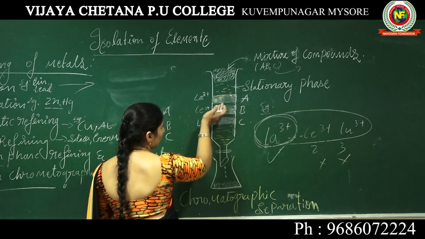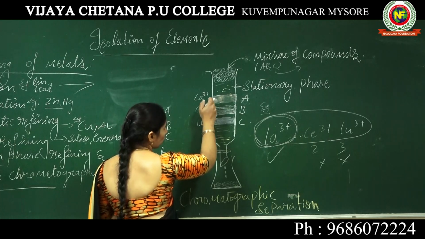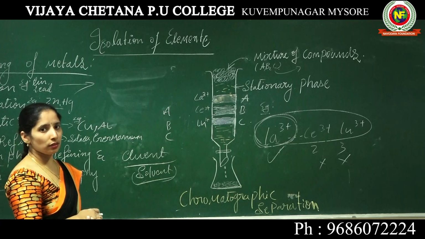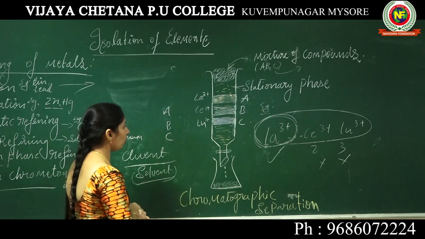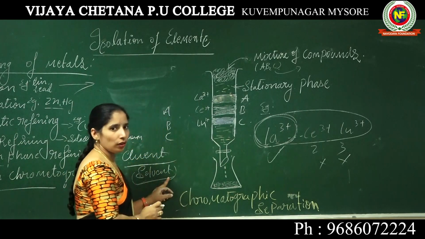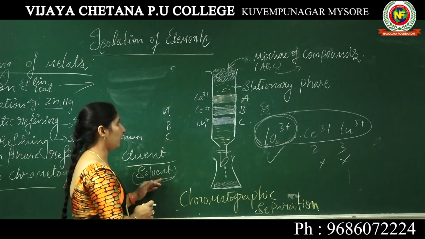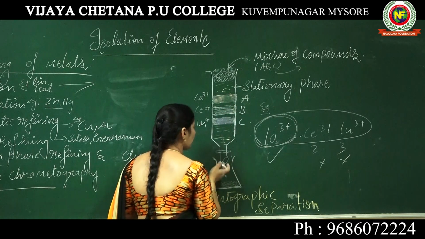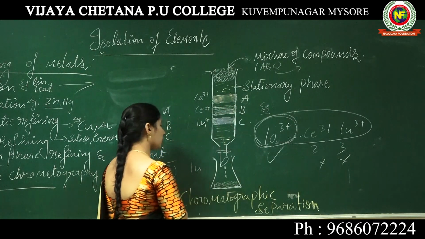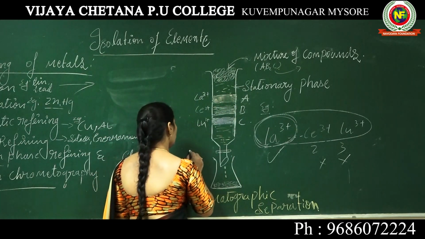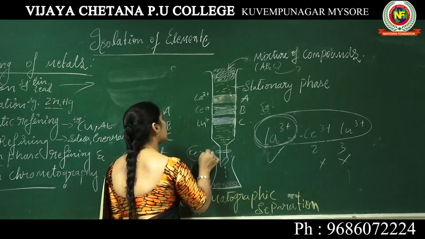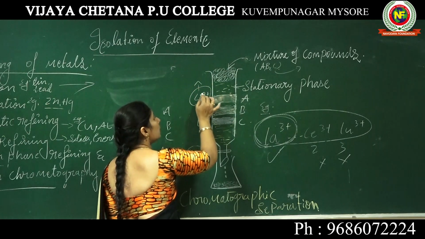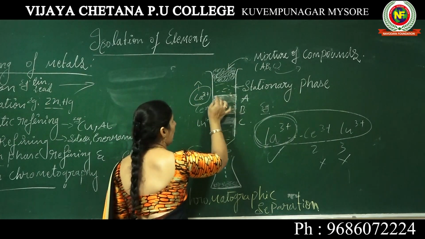How can we easily remove these components from the adsorption column? By adding a suitable salt solution or element, which we call a solvent. Then we can easily separate them. First we get the lutetium, the second one the cerium, and lastly the metal we want, lanthanum.